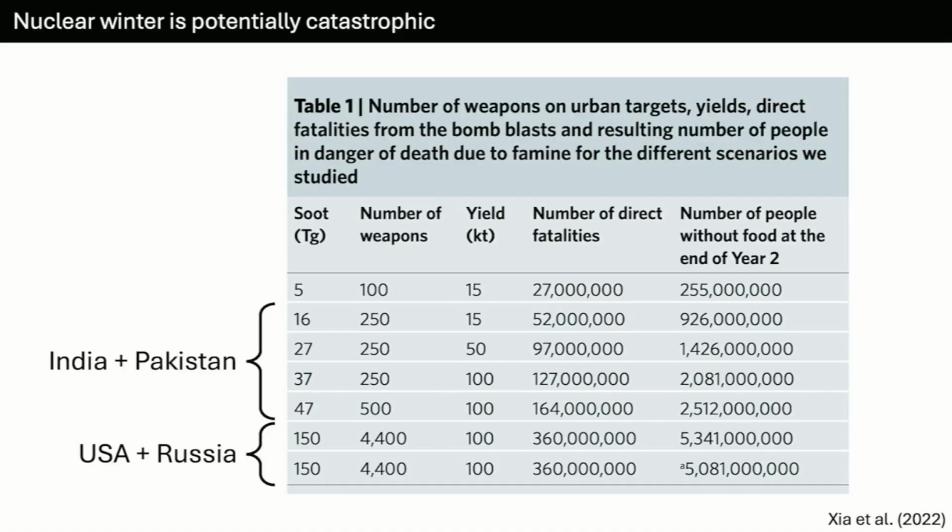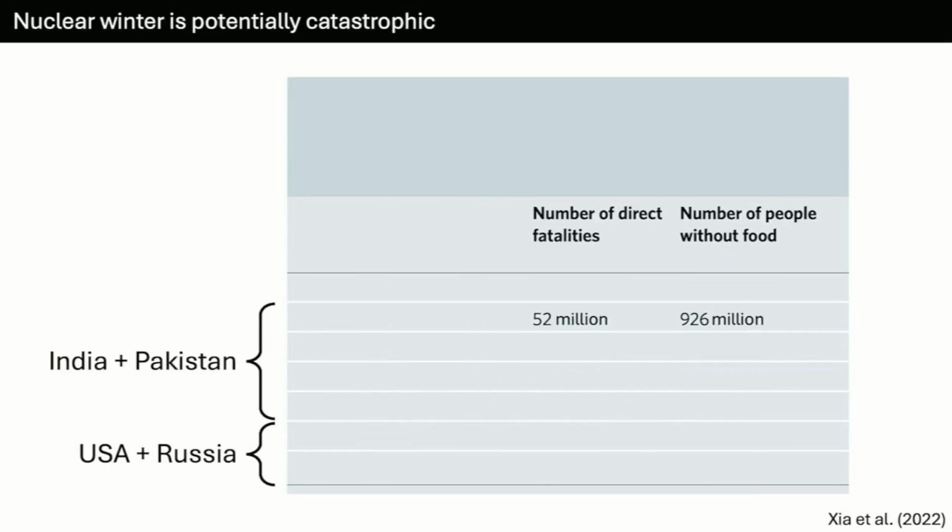And there's a lot of numbers on here, so I'll just focus in on the best case scenarios that they came up with. If we consider a nuclear conflict between India and Pakistan, there are 52 million people who would be killed directly from the nuclear conflict, but almost 1 billion people would die from starvation due to the climate impact of that regional nuclear war.